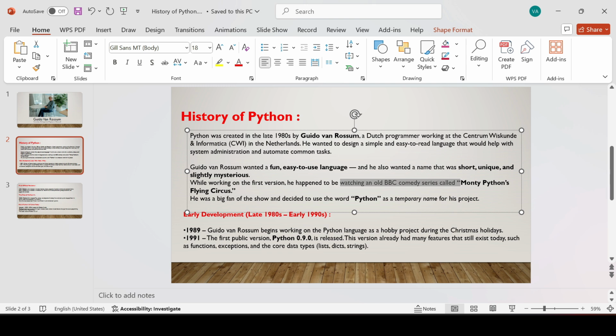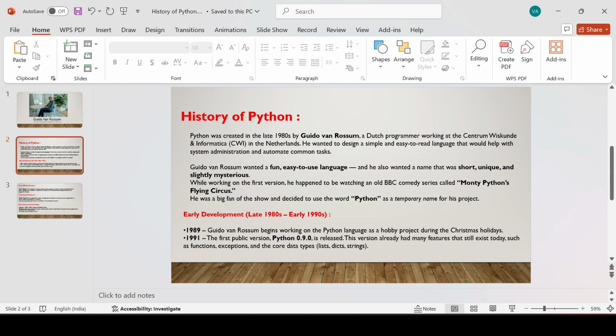He was a big fan of the show and decided to use the word Python as a temporary name for the project at the initial time, but later he kept it as the permanent name for the programming language. Now, early development in the 1980s and 90s. In 1989, Guido van Rossum began working on the Python language as a hobby project during his Christmas holidays. Initially it was just a hobby project. Now it is one of the main programming languages in the world.